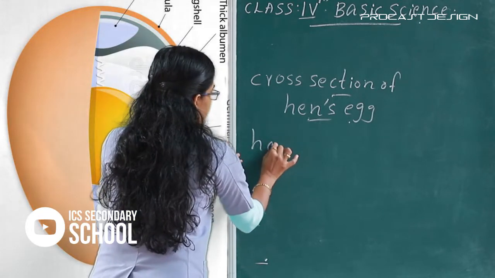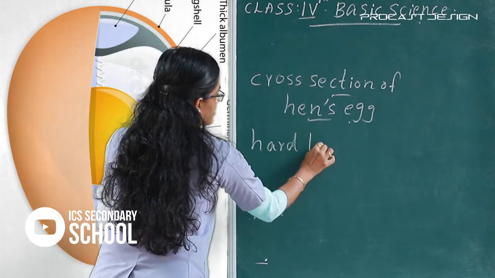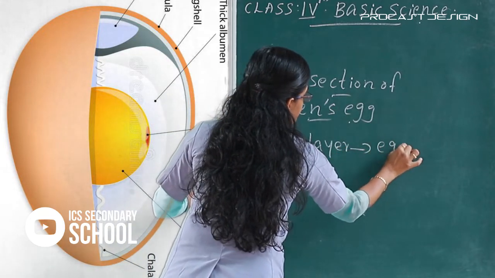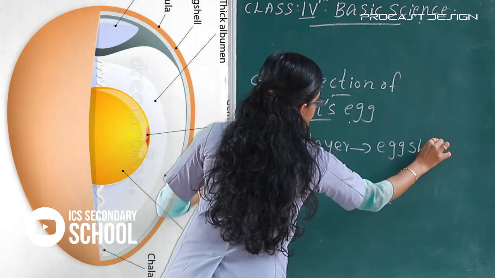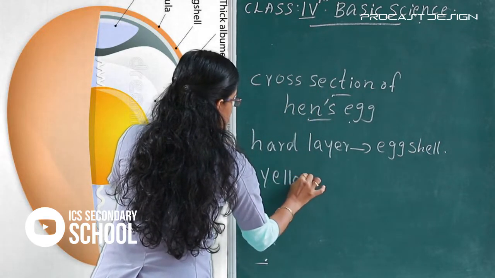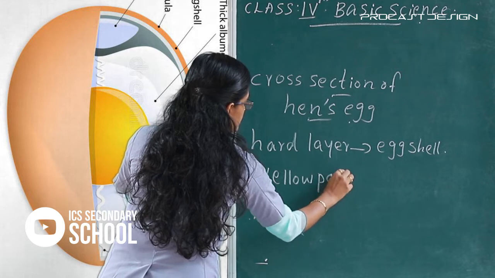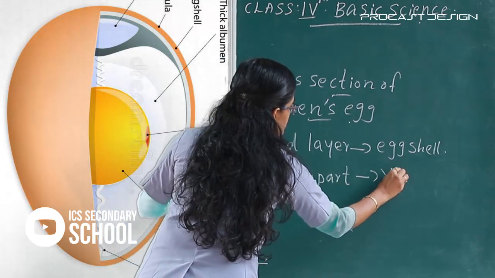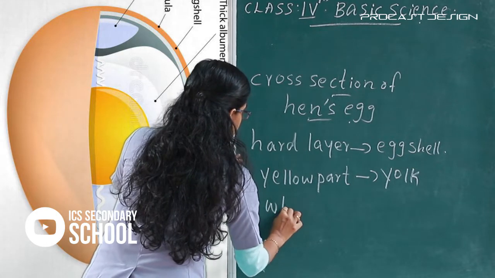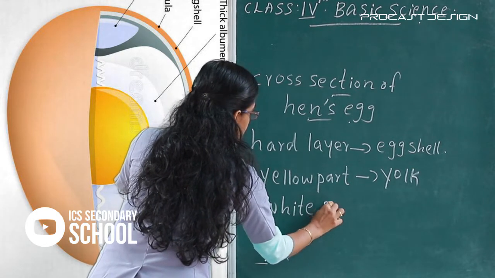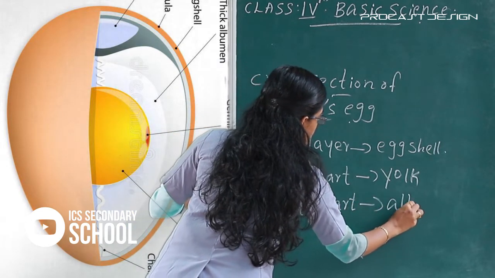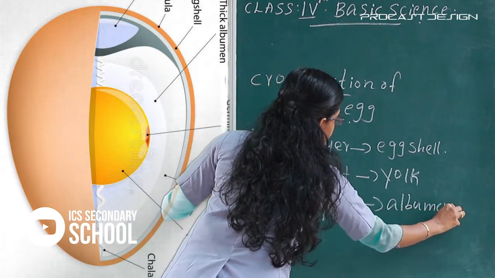The hard layer, that is called eggshell, the yellow part yolk, the white part albumen.